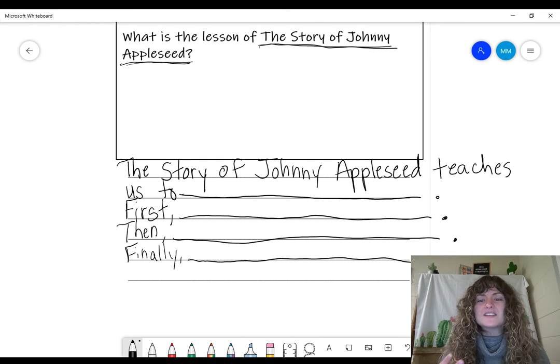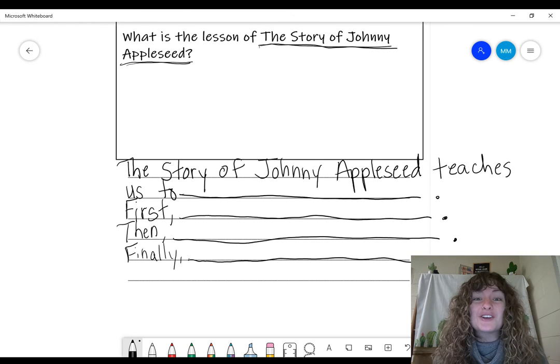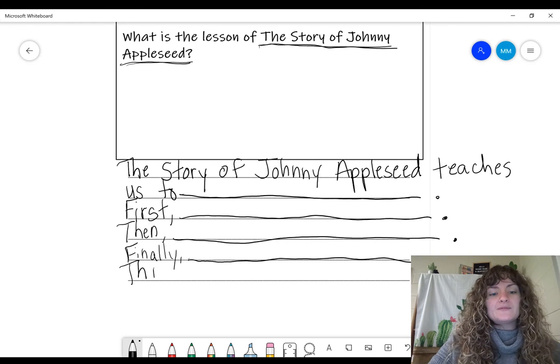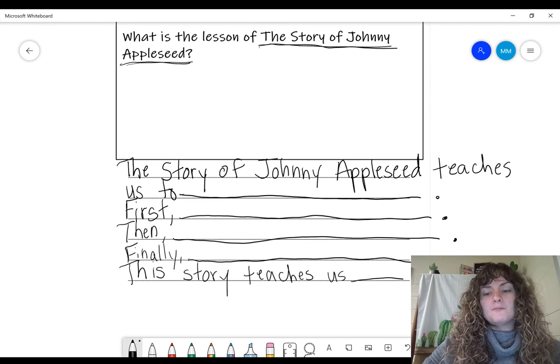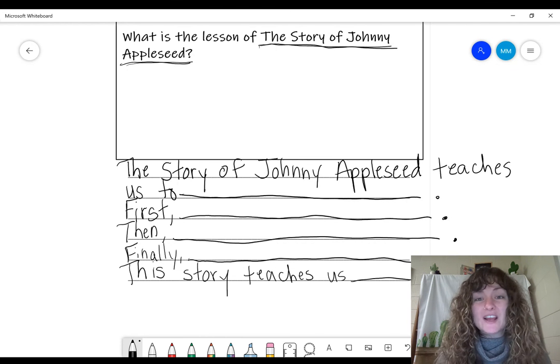All right, so we have our topic statement. We have our 3 sentences of evidence. What are we missing? A conclusion. So we could say this story teaches us blank. Wrap it up. What is the main lesson of the story? To be kind and generous towards others.